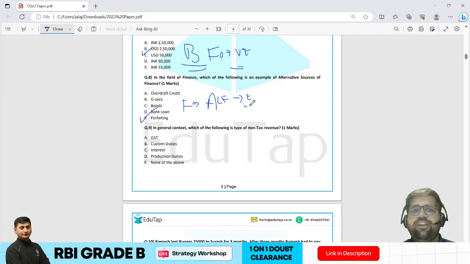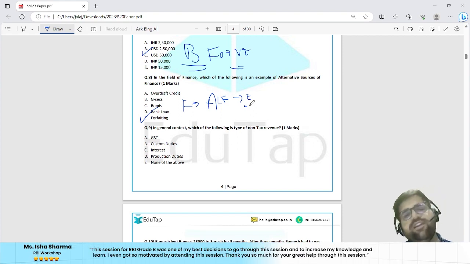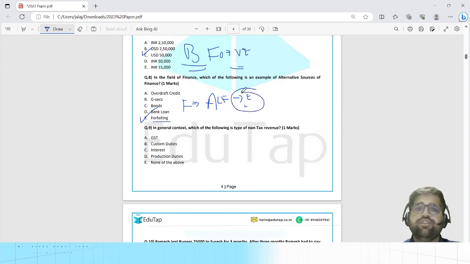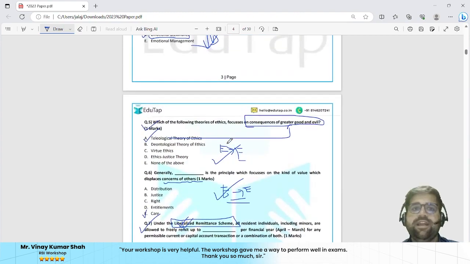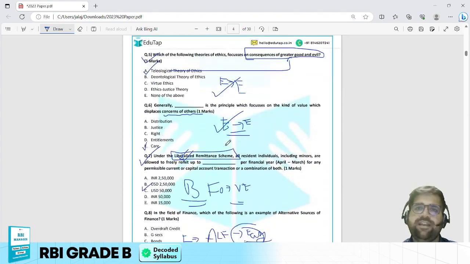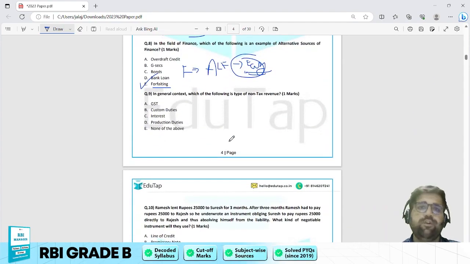Okay, so even if you understand the basics of alternative sources of finance, you could have easily marked your answer as forfeiting. So this question, according to me, is easy only. Okay, so if you see, up to question number 8, except question number 4, all were very easy to easy level, not even moderate.